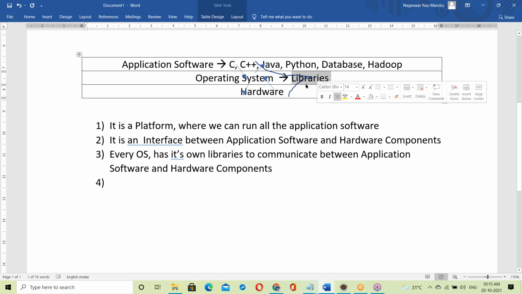After linking with the OS library, they communicate with the hardware components using the OS library. Before running, that program first of all links with the OS library.